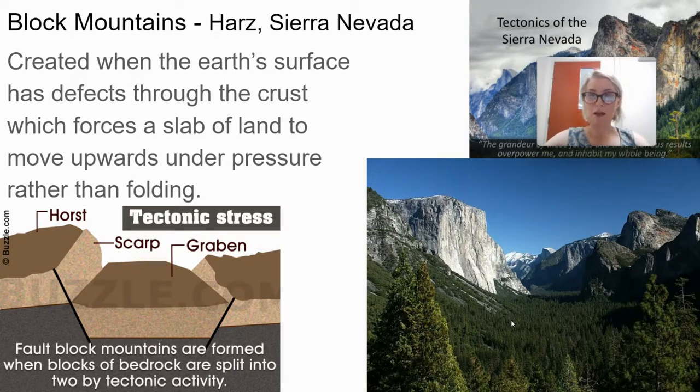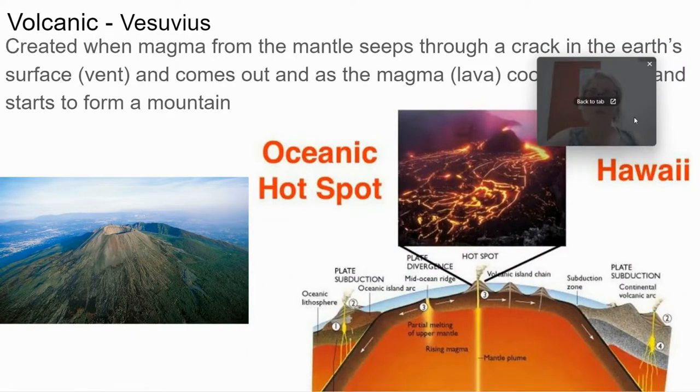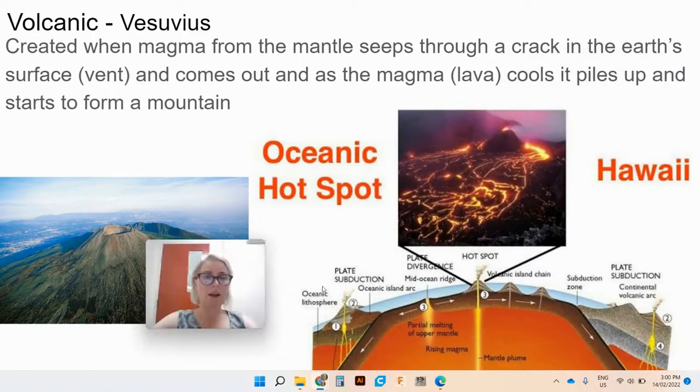Our third type of mountain, which you may not have thought of as a mountain before, is actually a volcanic mountain. Now, these occur when we have vents in the Earth's surface, so small gaps between tectonic plates where magma can come up through the surface.